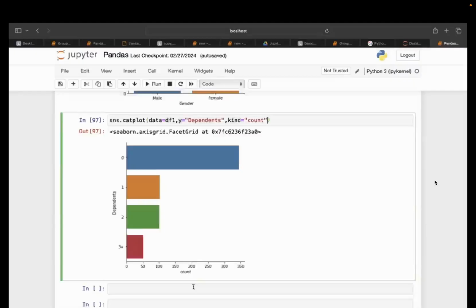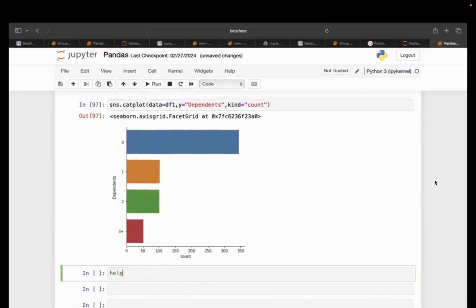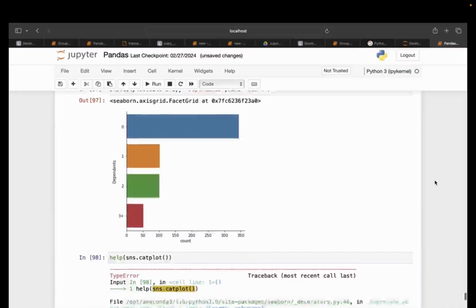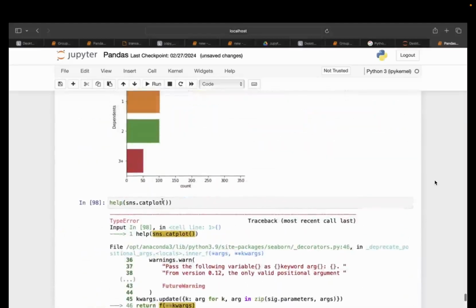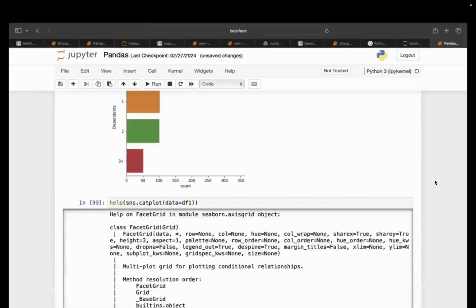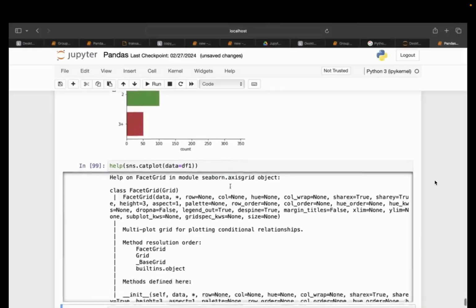I was telling you, you can also go into the help section of sns.catplot. There you will see, wait a minute, let's mention data equals df1. Here you can see what is happening. It is giving you the number of parameters present in the catplot. There is something called hue, which is not supported here. We will see that in upcoming sessions. Palette, you can see is None.